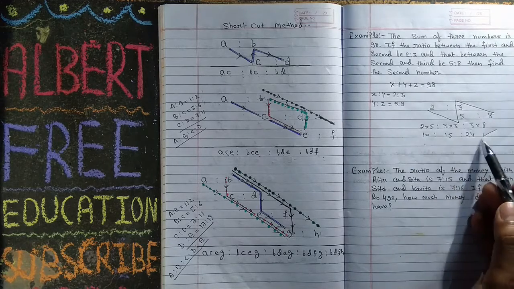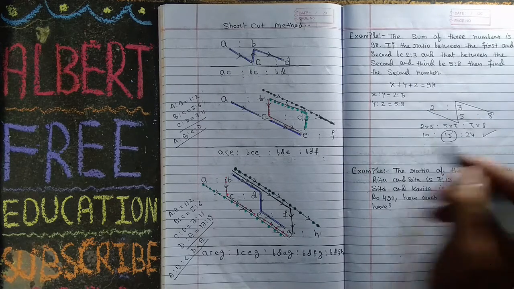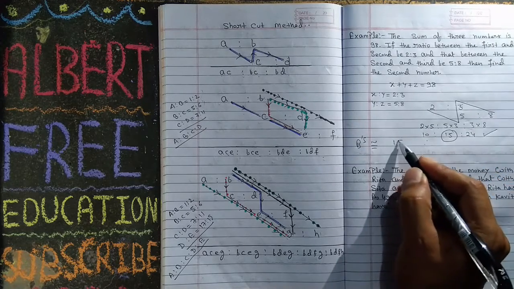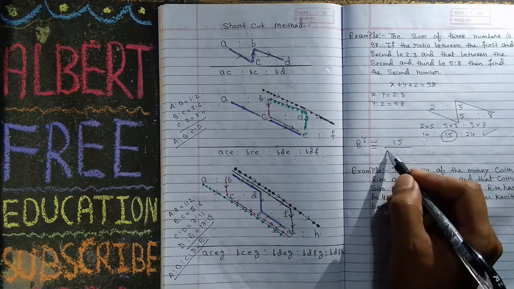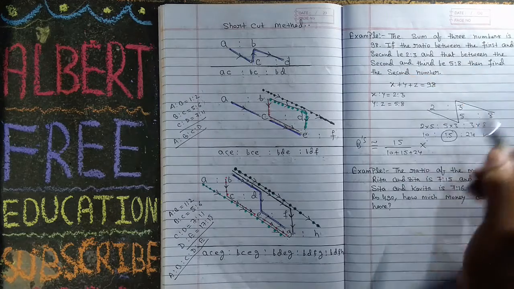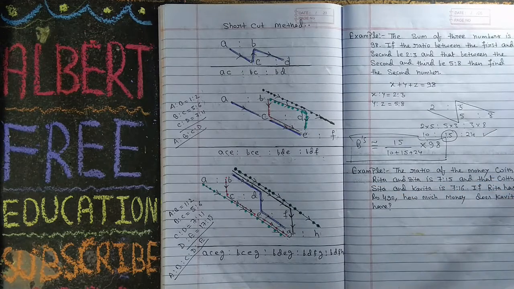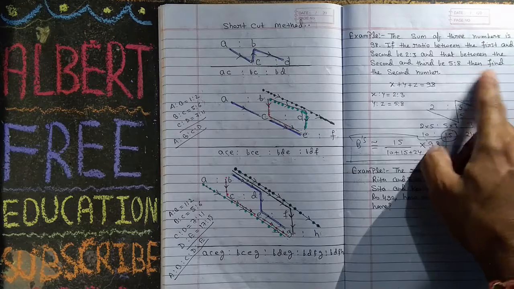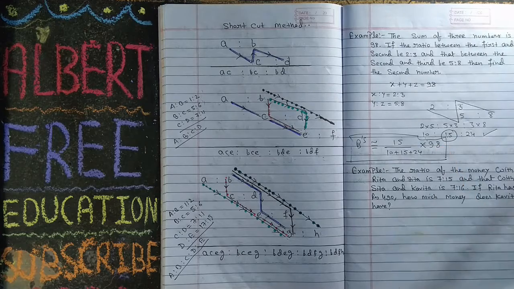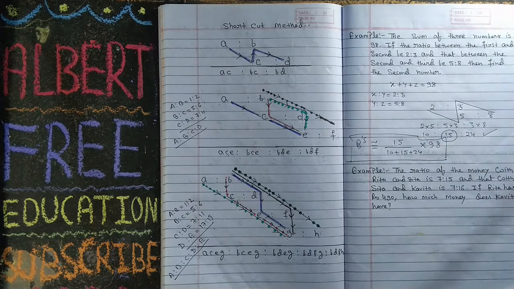Already we have given you how to solve this question. He is asking find the second number. So your B share is equal to your number 15 upon sum of all ratio, 10 plus 15 plus 24, into the value, means your total money. This is your answer. Very simple. If he asks find the first number, then 10 upon the same into 98. If he is asking the third number, 24 upon the same into 98. Very simple.